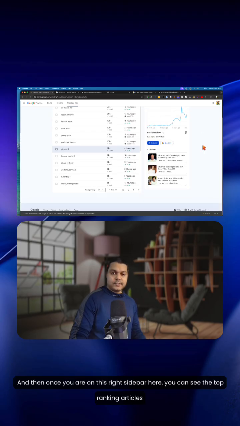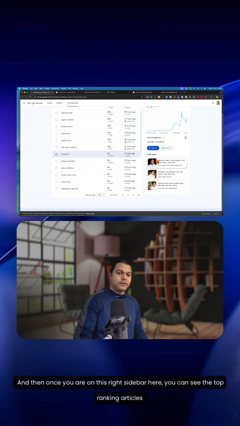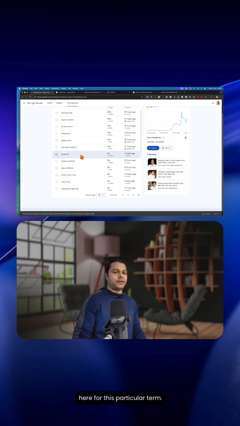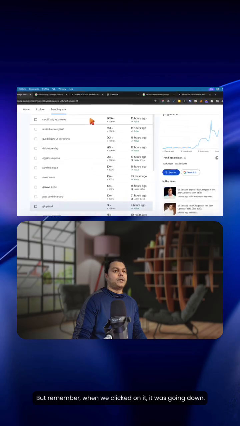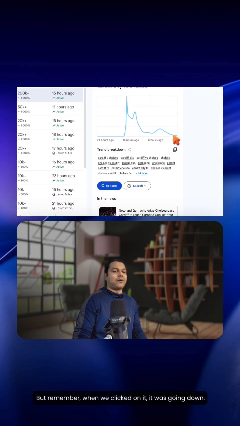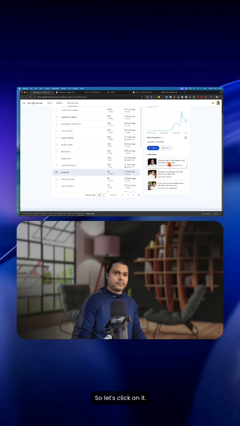And then once you are on this sidebar here, you can see the top ranking articles for this particular term. And it is right now 5K, which is way less than 200K. But remember, when we clicked on it, it was going down. But this one, it's going up and up, right? So let's click on it.